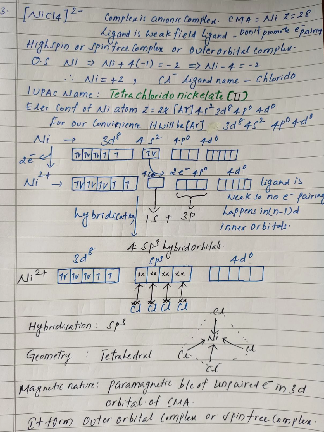If we look at the parameters of the nature of the coordination compound, we have found the hybridization is sp3. Because of sp3, the entire complex will have tetrahedral geometry. And because of the unpaired electrons present in the inner d orbitals, n-1 d, that is 3d, the magnetic nature will be paramagnetic. Then it forms an outer orbital complex, or spin free complex, we will say.